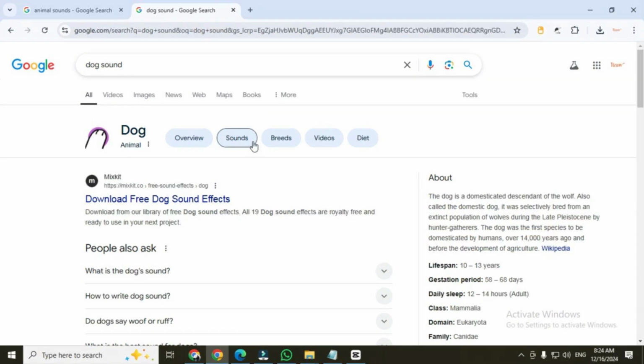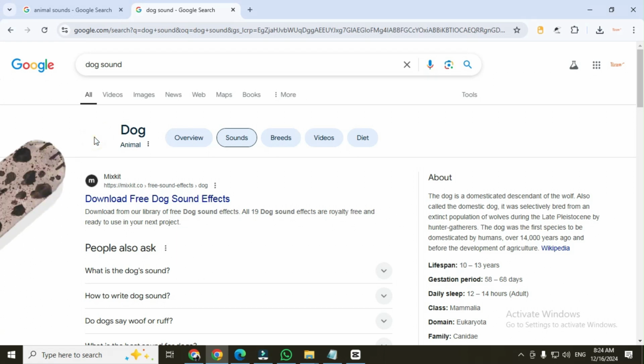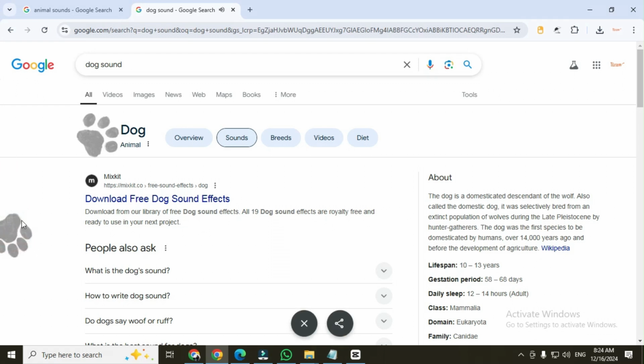Here there is no sound available, but you can press here. Right now you can press anywhere and hear various types of dog sounds. Such as, for example, look, here is one icon. Press here. I am pressing here. Here is another dog sound playing and give icon. Similar to this way you can do it.